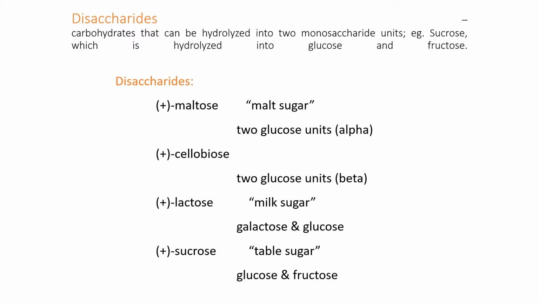Lactose, which is commonly called milk sugar, is also present in human milk, and it is comprised of galactose and glucose. Lactose is the only source of nutrients till the age of 6 months, because till weaning, the newborn relies exclusively on mother's milk, and the only sugar present in breast milk is lactose. Glucose is required for energy purposes, and galactose is required for the development of the brain in newborns. Sucrose, which is commonly called table sugar, when hydrolyzed gives glucose and fructose.